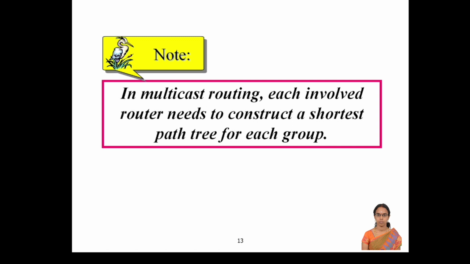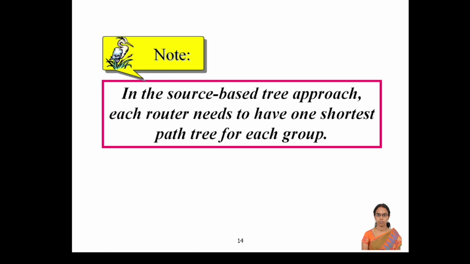So when we go for multicast routing, each involved router needs to construct the shortest path for each group. Previously there was no group available, so it identifies the destination and creates the shortest path. Now it creates the shortest path for each and every group. We will see two different ways for this. First, the source based tree approach.